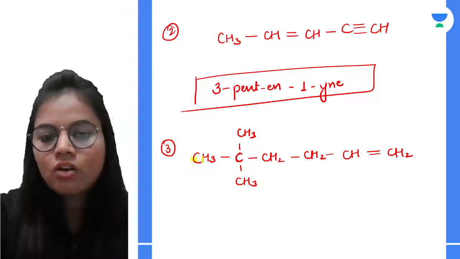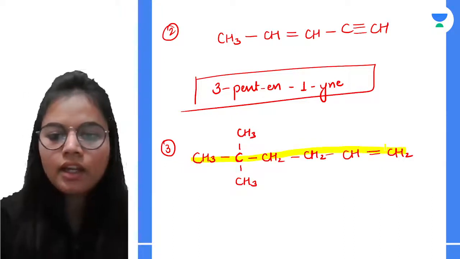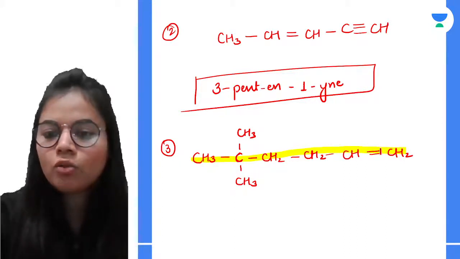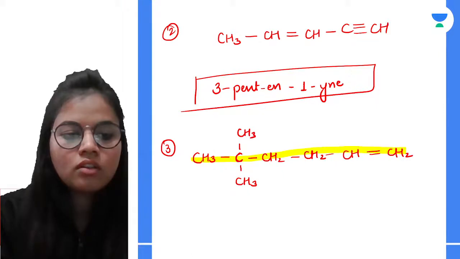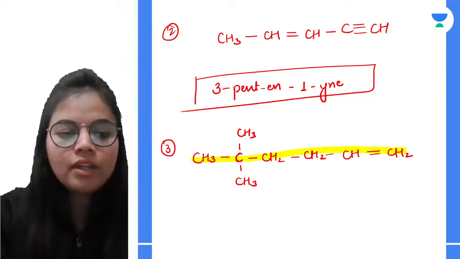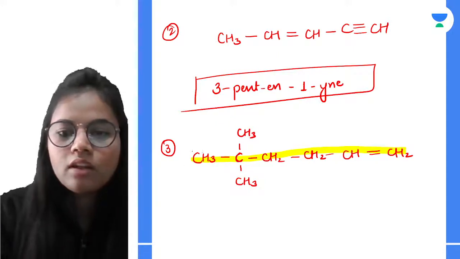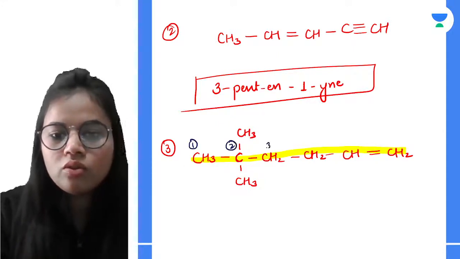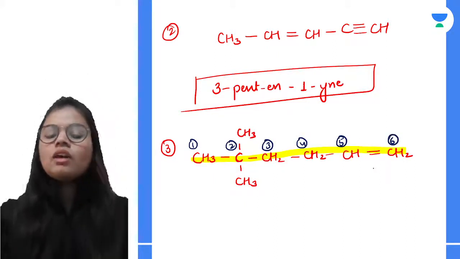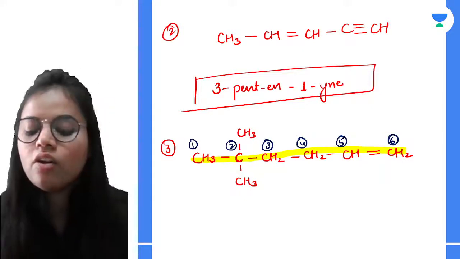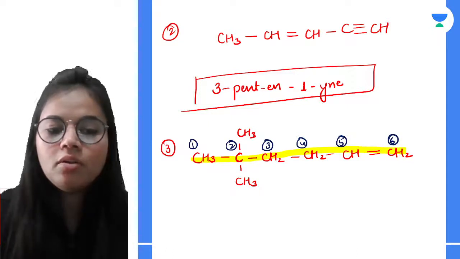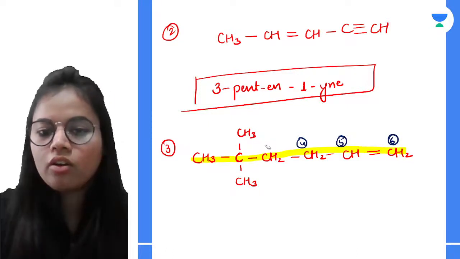This is the longest carbon chain that we will select, right? Now if I start the numbering from here, I will get the double bond on the 1, 2, 3, 4, 5 and 6th carbon. So that is actually wrong. Why? Because the double bond has got most of the preference, so that will be our wrong numbering.